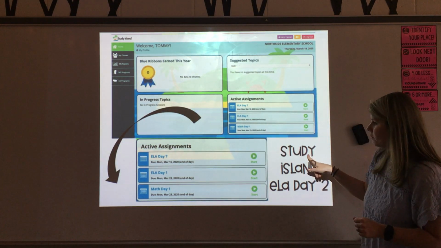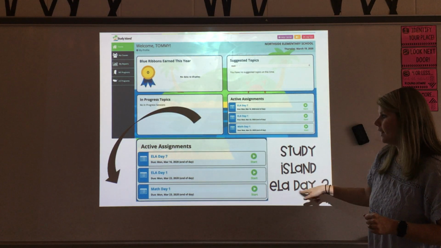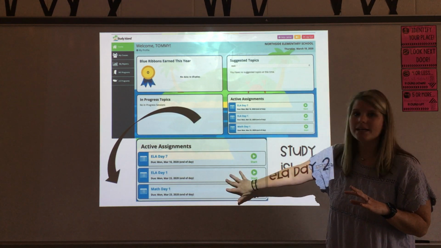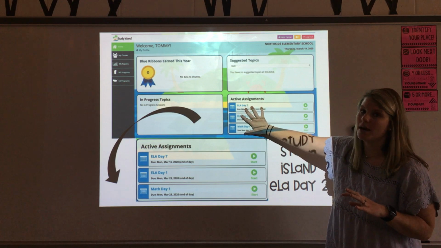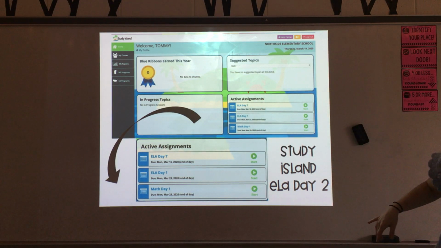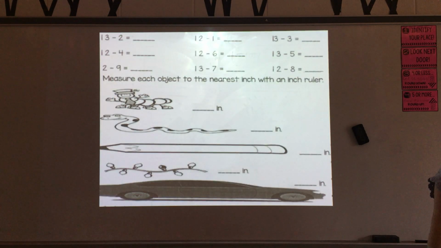And today you're going to complete Study Island ELA Day 2. This is the same pictures I had from Day 1, so you can't see Day 2, but it should be in the same spot. Okay? Study Island ELA Day 2. So going through our direction sheet, we have completed morning work. We've done our comprehension, context clue practice. We've talked about Study Island Day 2. So next you can get out this math sheet.